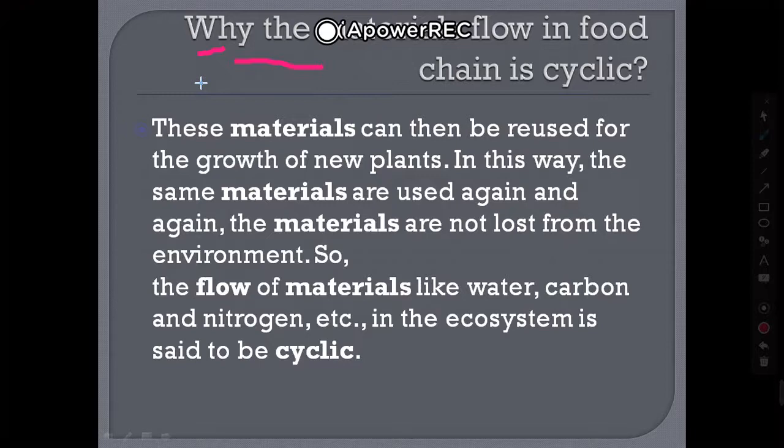Never lost. So the flow of materials like water, carbon and nitrogen, the examples also given here, in the ecosystem is said to be cyclic. And they can be reused many times for the growth of plants. So it is called cyclic.